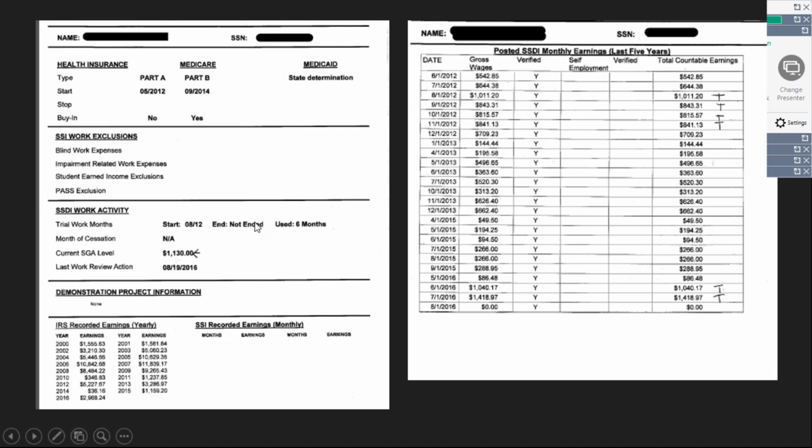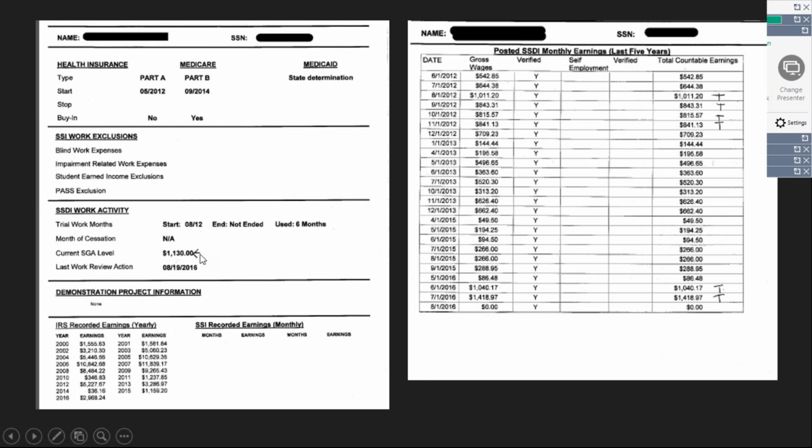So this person actually had to have some special benefits counseling to know that her 60-month period was rolling, so that some of her months might be rolling back on if she didn't use up her months. So she is not ceased.